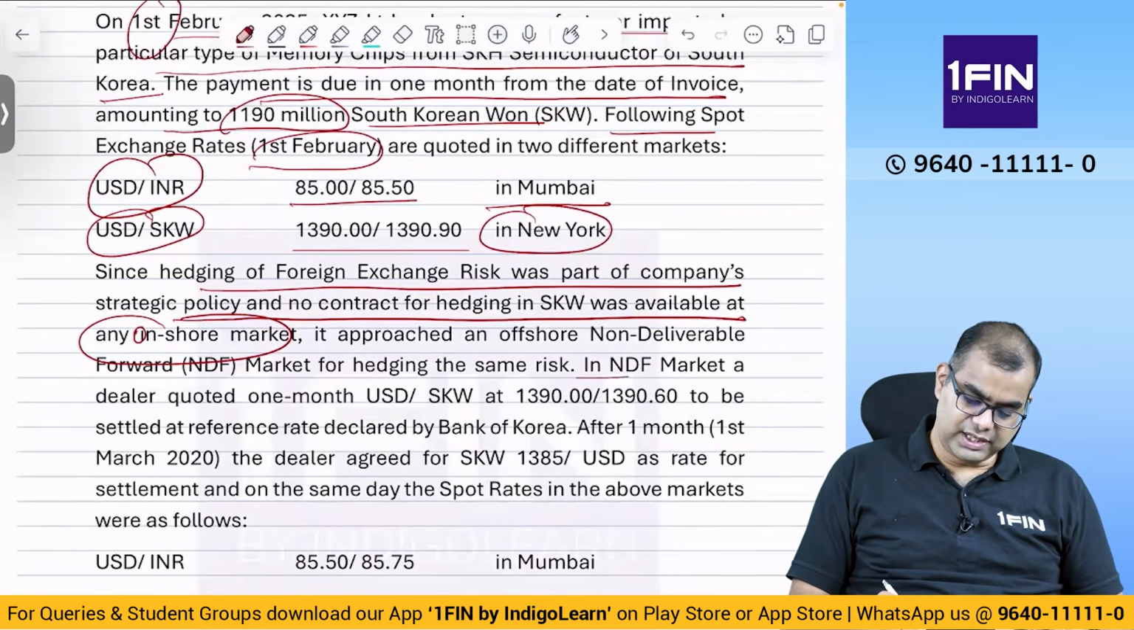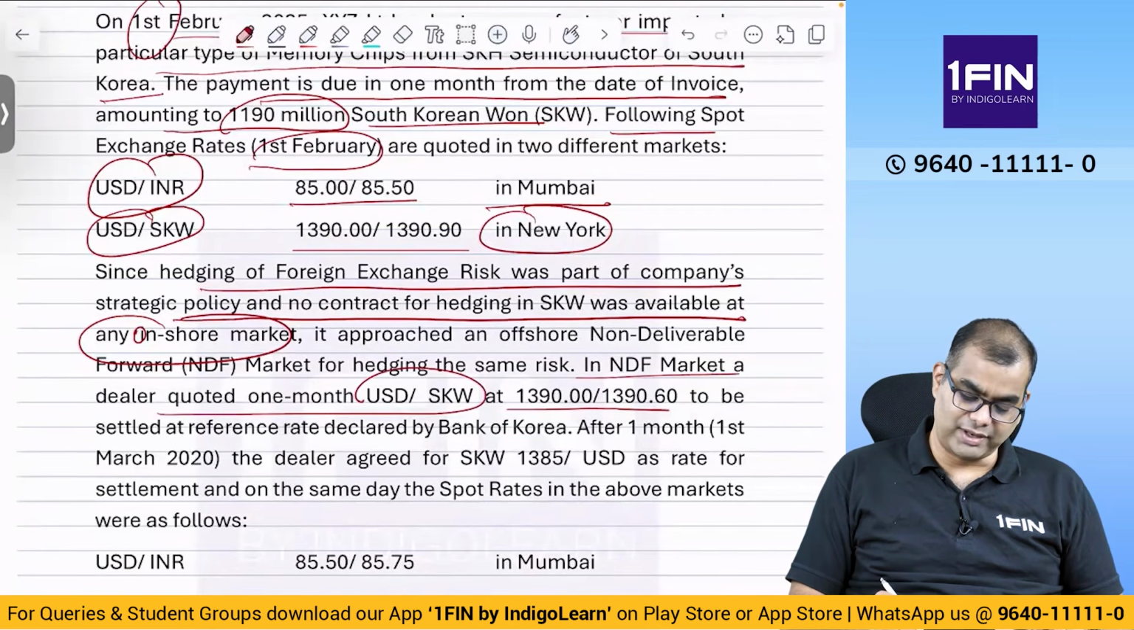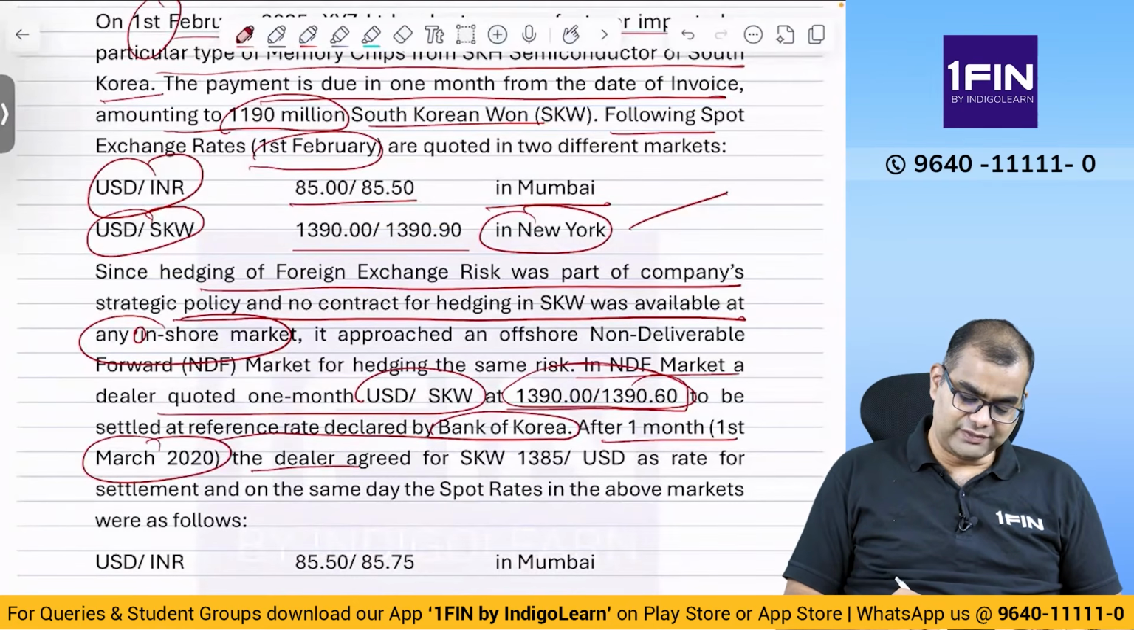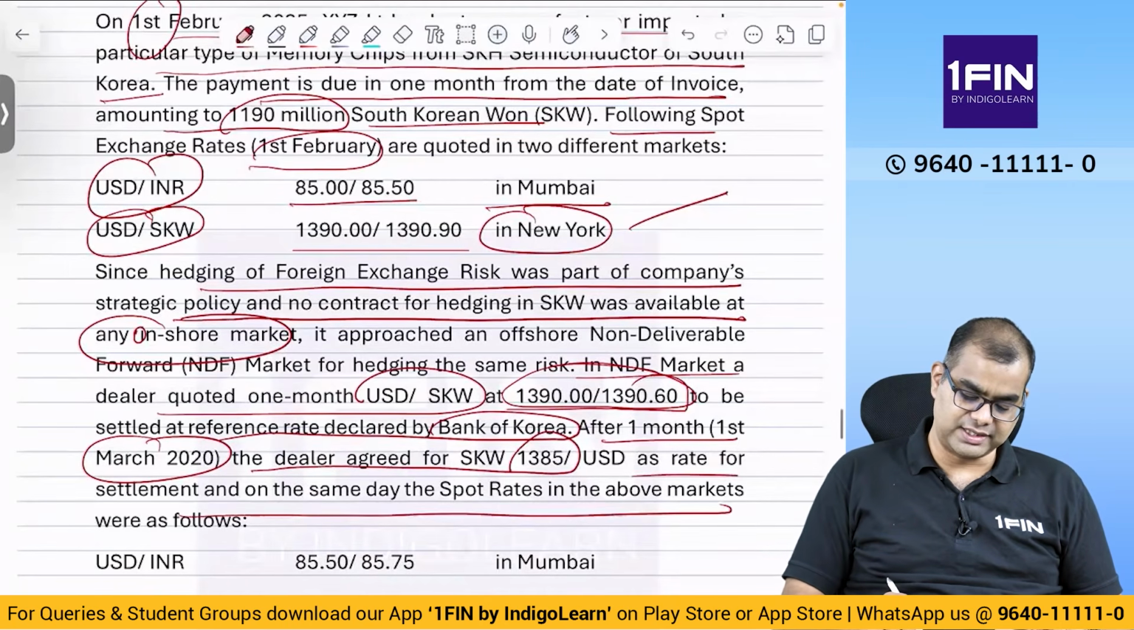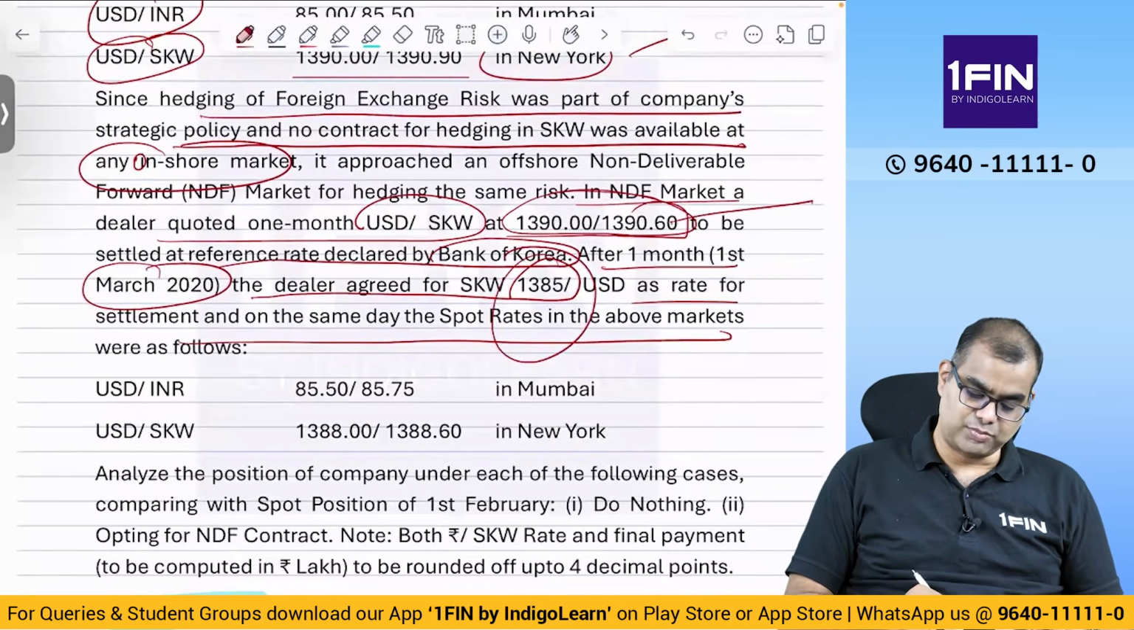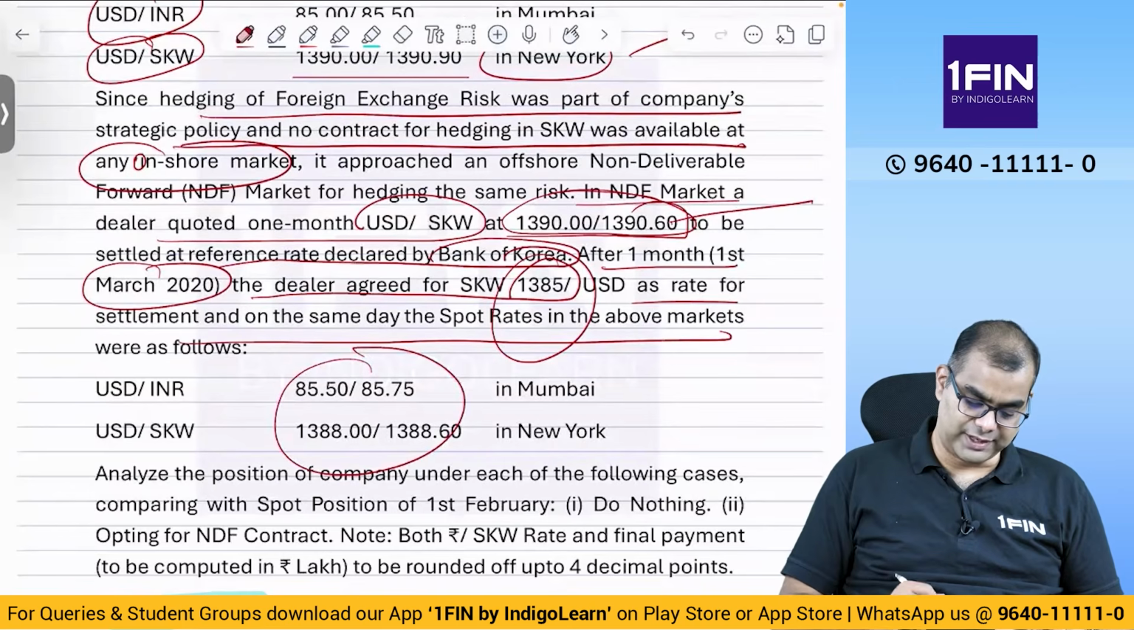Then in the NDF market, a dealer quoted 1 month USD SKW at 1390 by 1390.60. See, this is the spot market, this is different, and the 1 month forward is different. The 1 month forward is very close to spot, to be settled at the reference rate declared by the Bank of Korea after 1 month, that is 1st March, maybe 28th or 1st. The dealer agreed for SKW 1385 as the rate for settlement, and on the same day the spot rates in the above markets were as follows. So the settlement rate is this, the agreed rate is this, the spot rate is this. All rates are different.